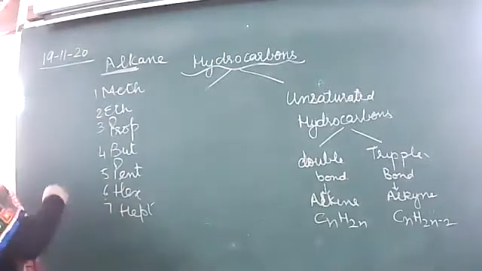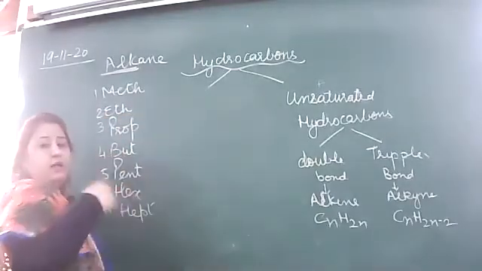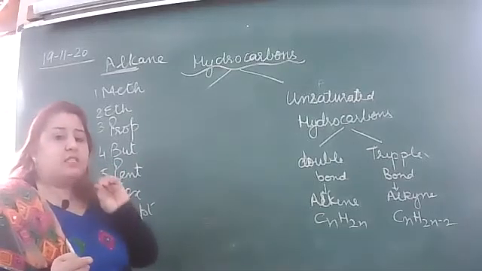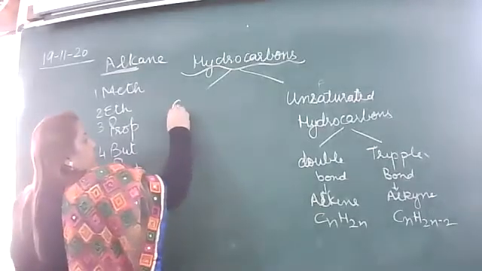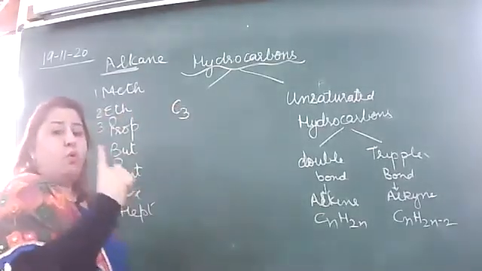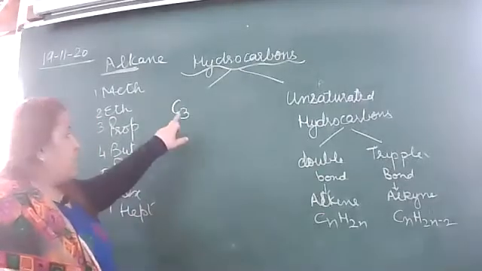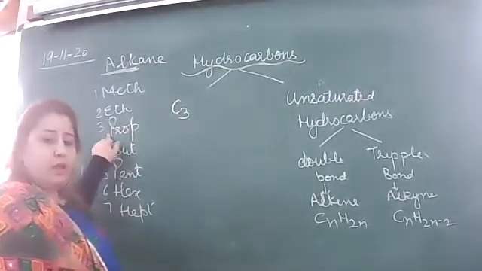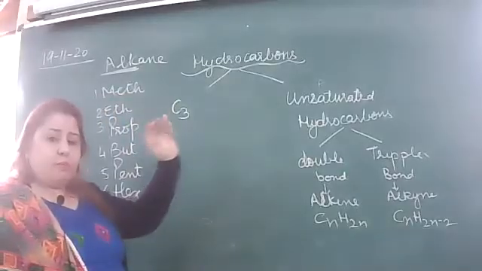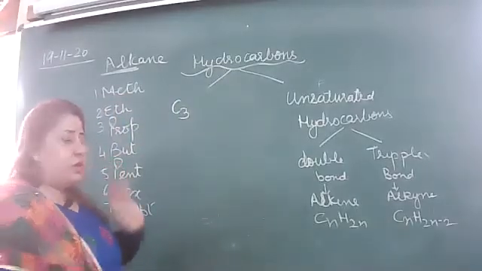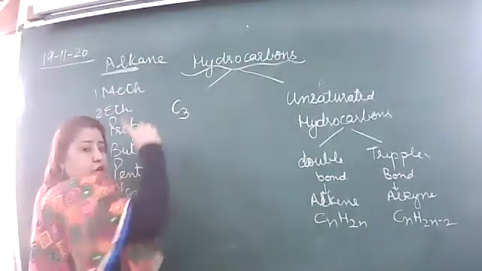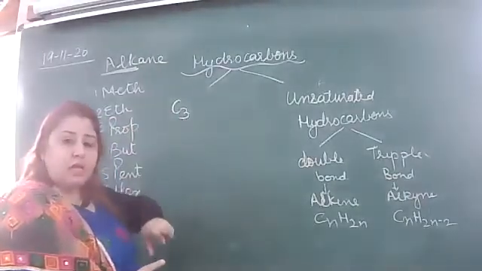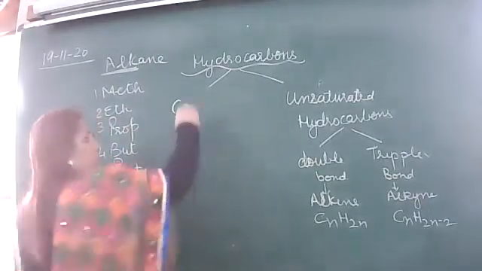Now what we will see, if I want to make it, n is 3, look carefully, n is 3. The formula is 2 more than the double. If they are saying to make propane: meth, eth, prop. Prop means we are talking about 3. N is 3, 2 more than the double. 3 ka double, 6, 6 plus 2, 8.